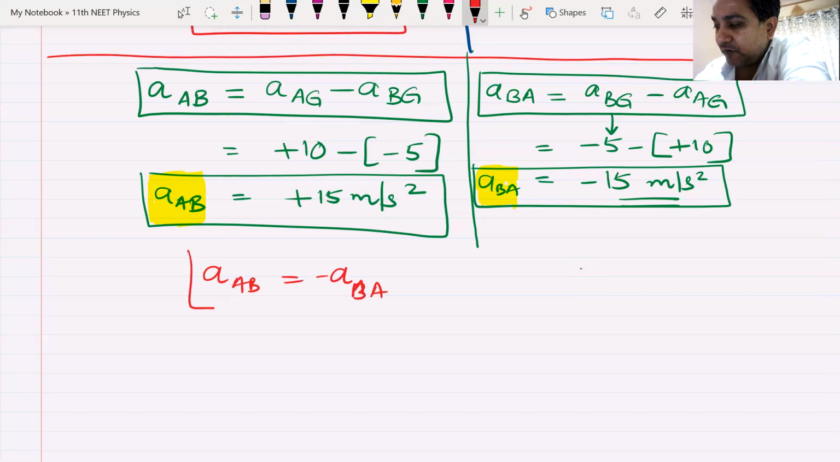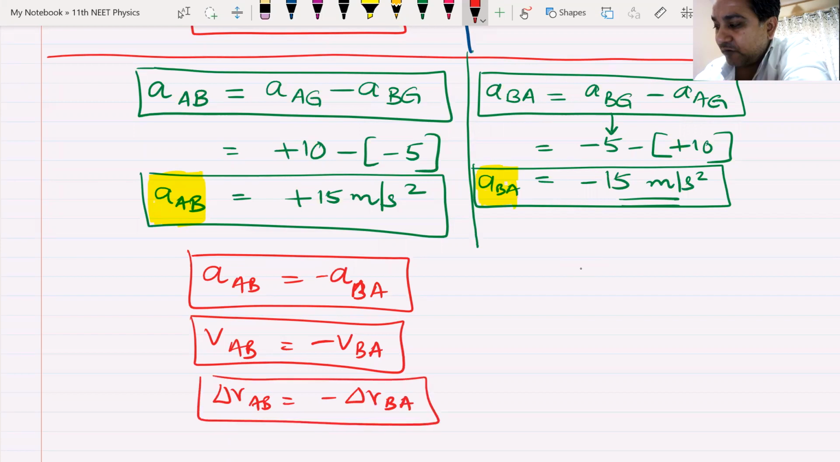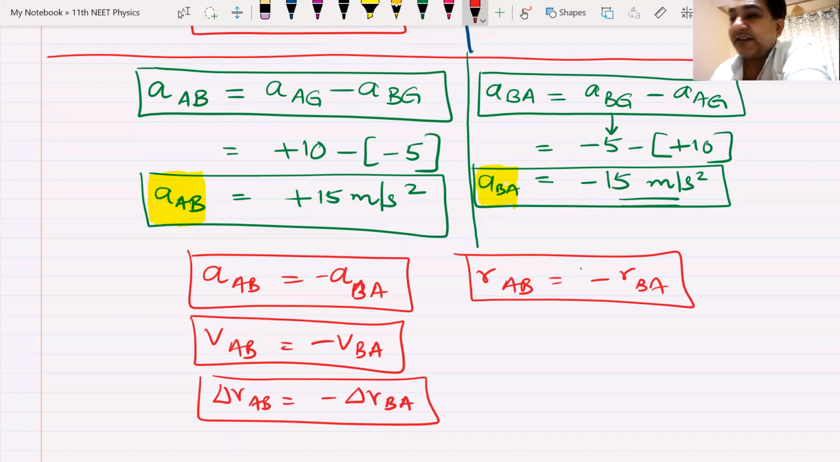Do we get this, everyone? We can say the same for velocity: velocity of A with respect to B will be negative of velocity of B with respect to A. You can say the same thing for displacement. Displacement of A with respect to B will be negative of displacement of B with respect to A. You can say the same thing for position. Position of A with respect to B will be opposite of position of B with respect to A. Can I have some raised hands? Have you understood this? All of us.